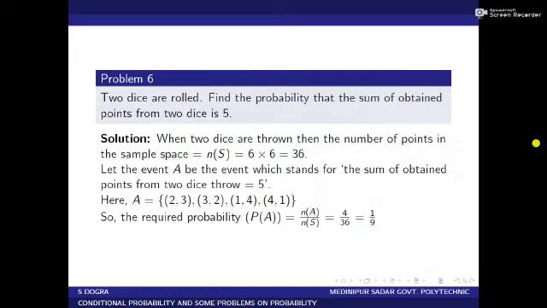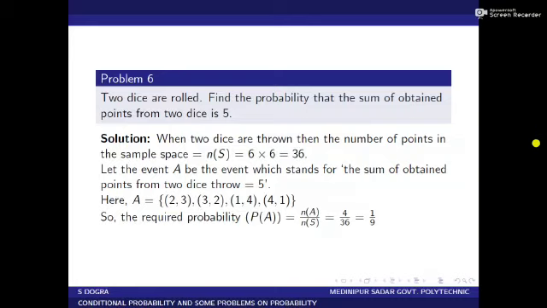Now I come to the next problem. Two dice are rolled. Find the probability that the sum of obtained points from two dice is 5. When two dice are thrown, the number of points in the sample space is N of S equal to 6 into 6, that is 36. Now let us consider an event which stands for the sum of obtained points from two dice equal to 5.